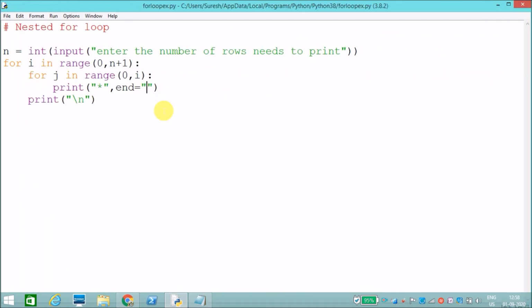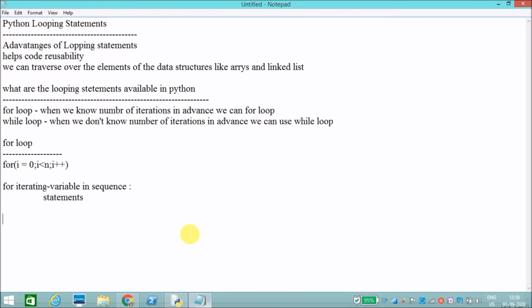Next, there is another looping statement in Python that is called the while loop. We don't have a do-while loop. How will the while loop work? First it will assign some value and it will check the condition. While the condition is true, it will execute the statements, and it will increment by however much you need to increment.